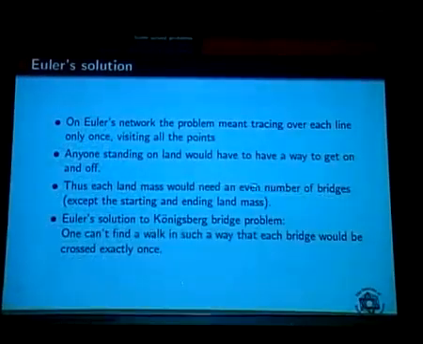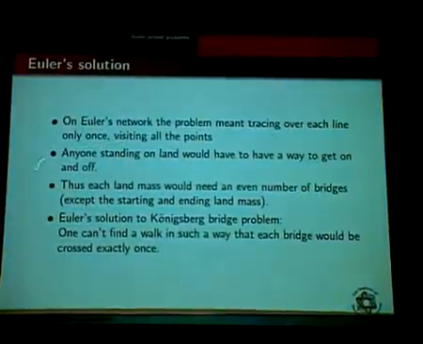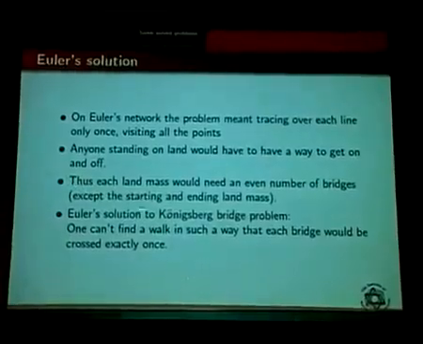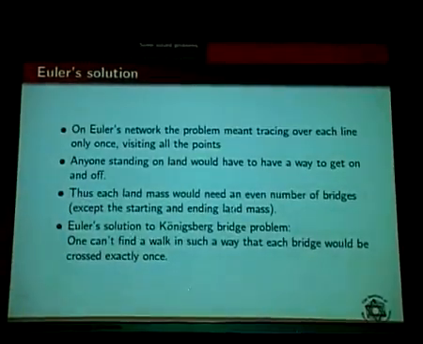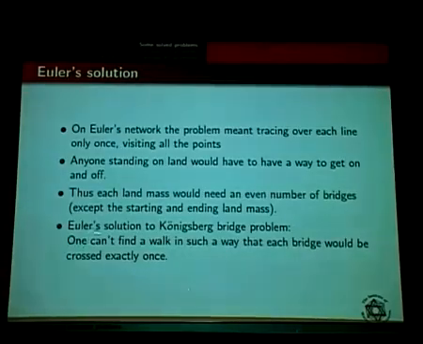Anyone standing on land would have to have a way to get on and off. Thus, each landmass would need an even number of bridges except the starting and ending landmass. So, Euler's solution to the Königsberg bridge problem is that one cannot find a walk in such a way that each bridge would be crossed exactly only once.